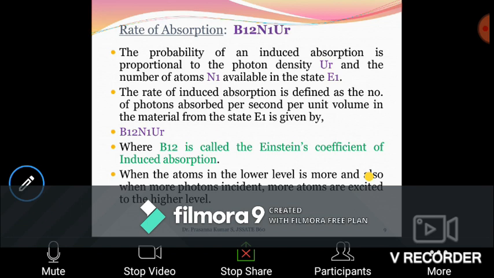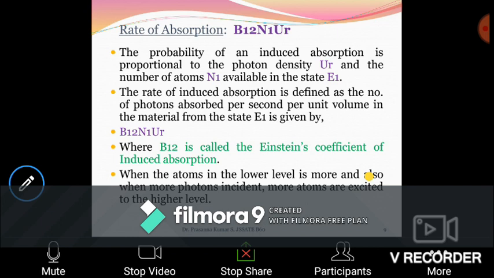It is defined as the number of photons absorbed per second per unit volume in the material from the state E1, that is equal to B12 N1 U gamma. In the previous slide, we have seen that the probability of the photons that have been absorbed is equal to B12 N1 U gamma delta T. If you divide that by delta T, you will get the rate of absorption.